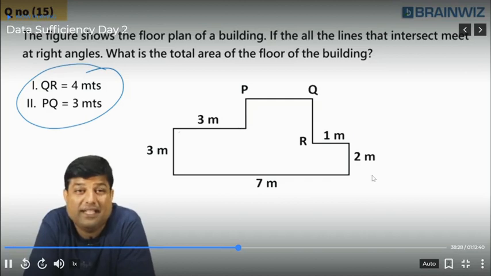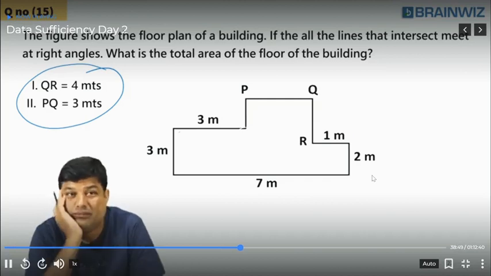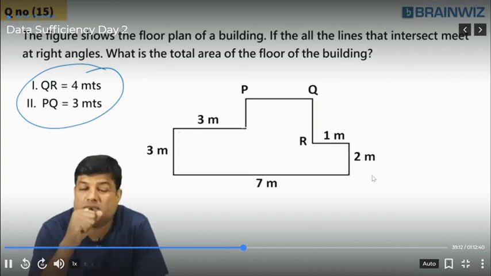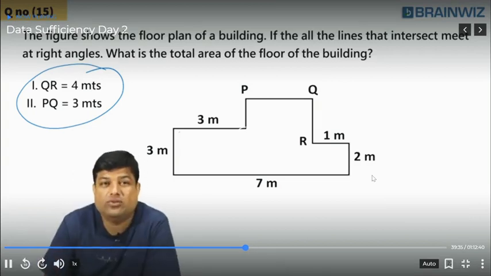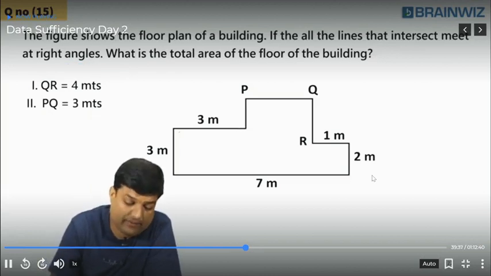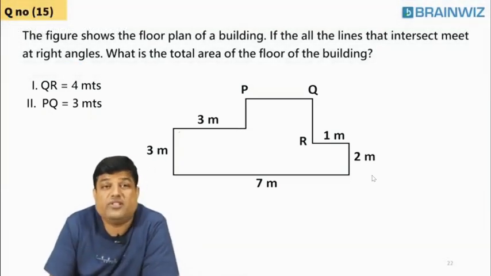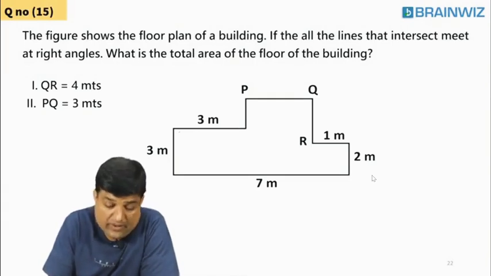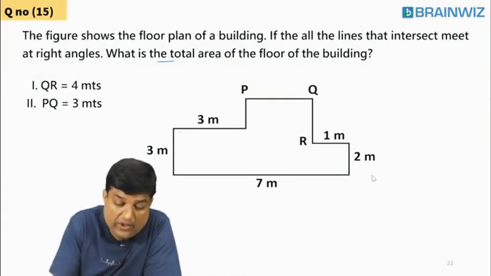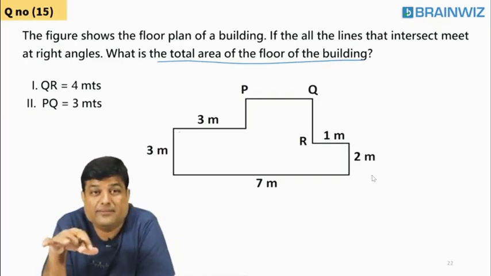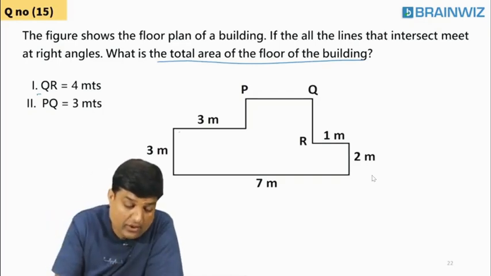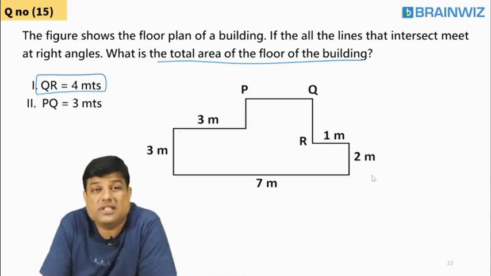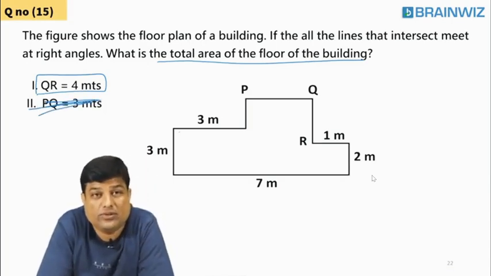Anybody else going to say anything? So many people say Agra anyways, so let me just try to teach you this one. Listen everybody. What is the area of the floor of this building? Nadim has changed his answer very well. QR is for some info. I'm not using the second one. QR is 4. Listen everybody.